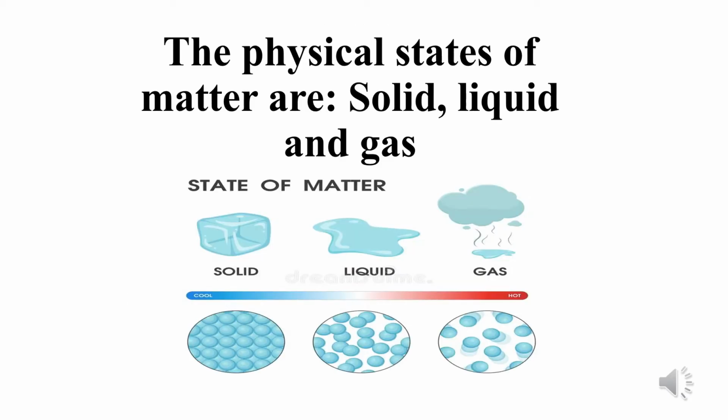When we look at the matter around us, we find that it is in three forms: solid, liquid and gas. These three are the physical states of matter. We can even classify our body into three states of matter. That is, bones and teeth are solids, blood and water present in our body are liquids, and air in our lungs is gaseous in state.